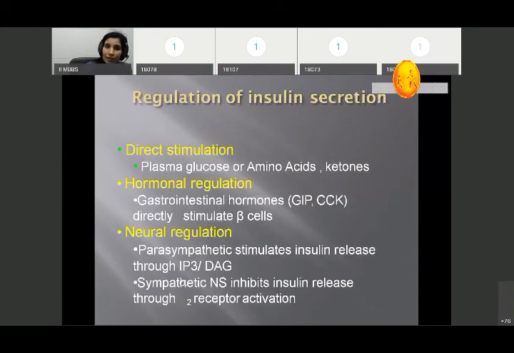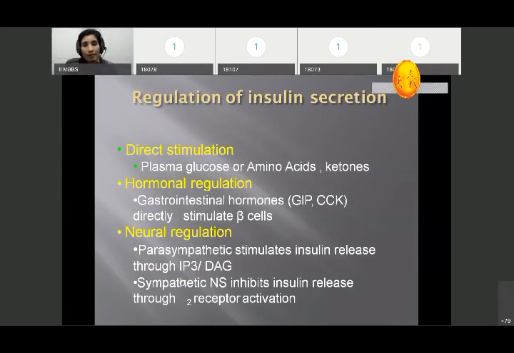Then the regulation of insulin secretion. How is it regulated? Again, it is very important for your examination purpose. How insulin secretion is regulated is a short note for you. It is by direct stimulation, when glucose or amino acids are there, also called incretins, and also ketone bodies. The plasma glucose level increases the insulin secretion. Peak insulin secretion occurs when we take meals, during meal time.